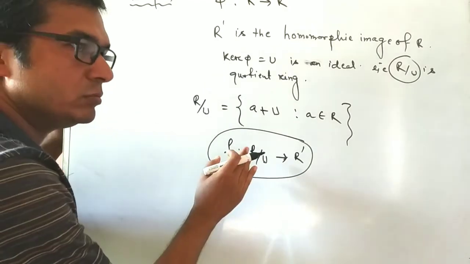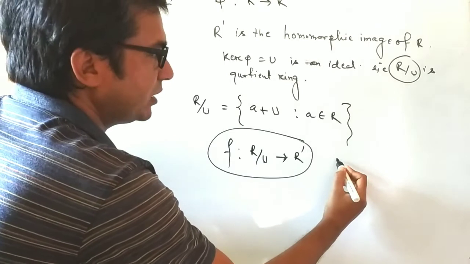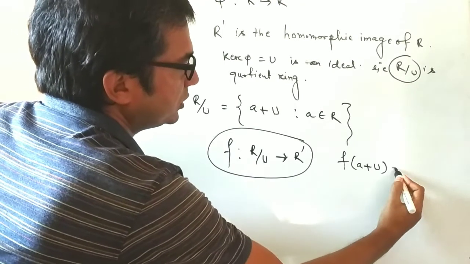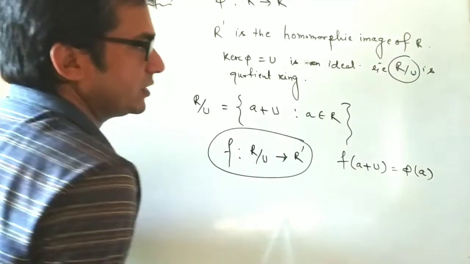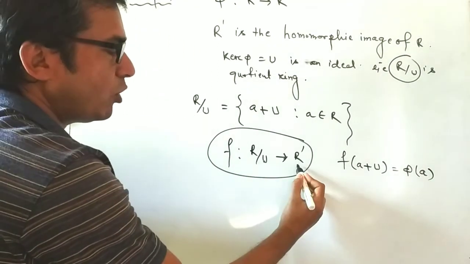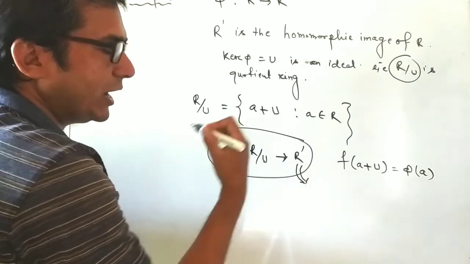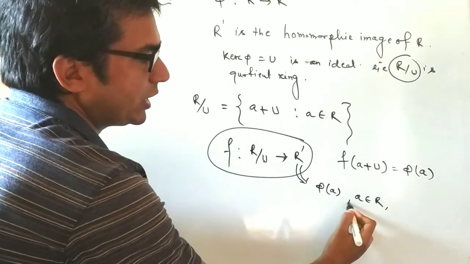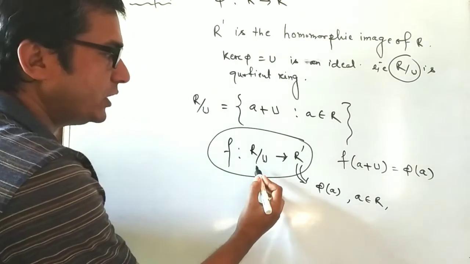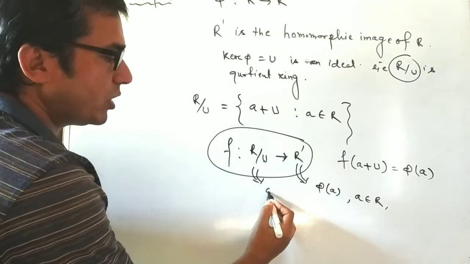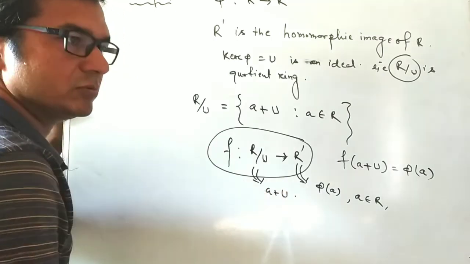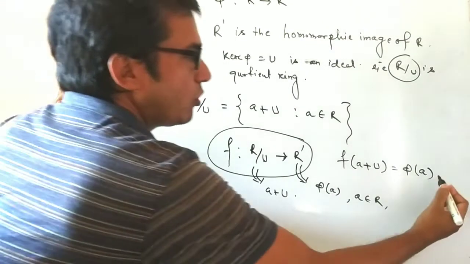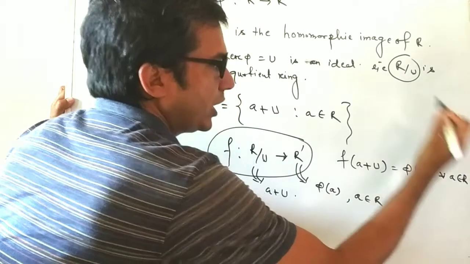At the beginning we define the mapping as f of A plus U equal to phi of A, because all the elements of R dash are of the form phi of A, where A belongs to R, and all the elements of R by U are of the form A plus U. Now we define the mapping as this for all A belonging to R.